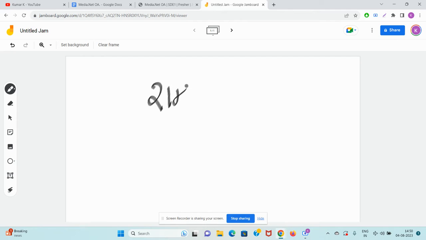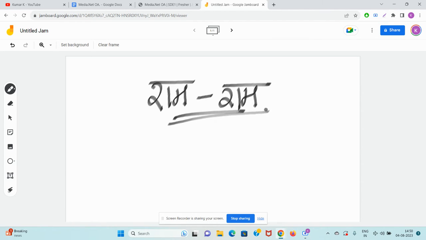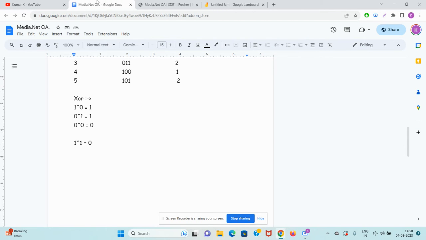Guys, whatever you do in your life, always start it with the name of God, Ram Ram. Then no one will be able to stop you from going on your path. Okay, even God will help you.